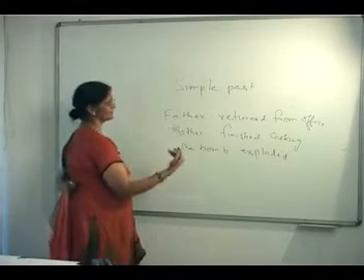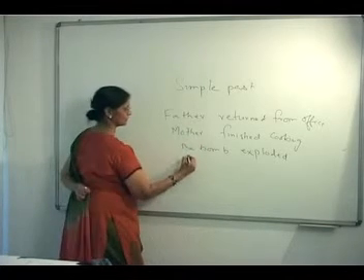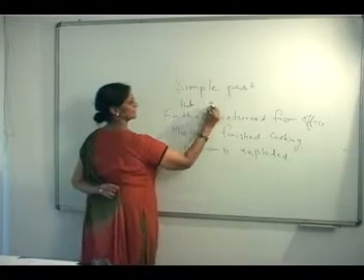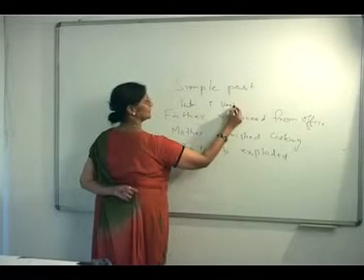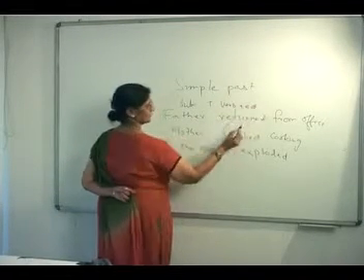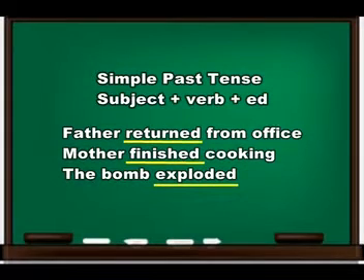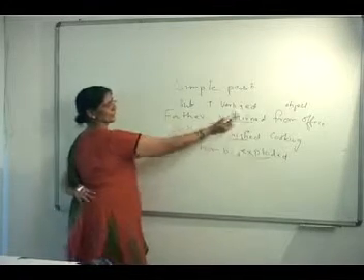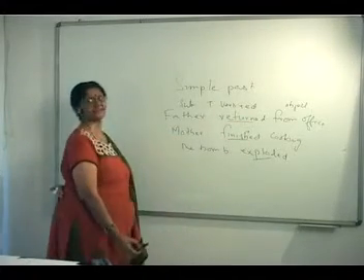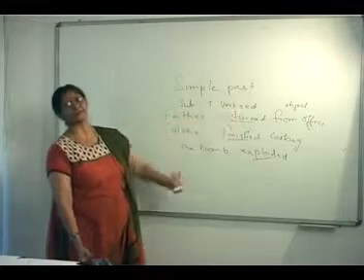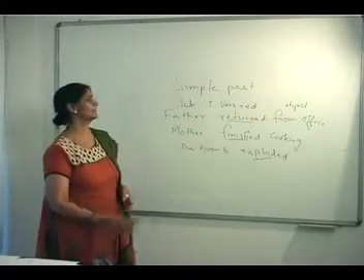So how do you make simple past tense? You have your subject plus verb plus ed. Return is the verb, you have to make it returned, and of course from office, the object. Mother finish is the verb, plus ed, finished cooking. The bomb explode is the verb, exploded. So we add ed for the past tense to the main verb, verb plus ed. That is how we make simple past tense sentences.